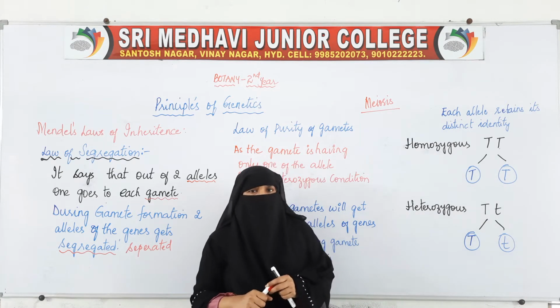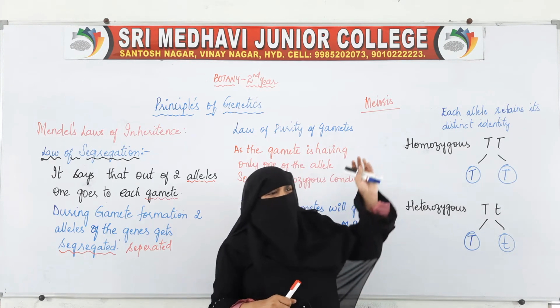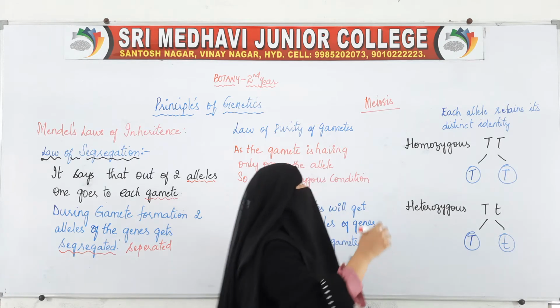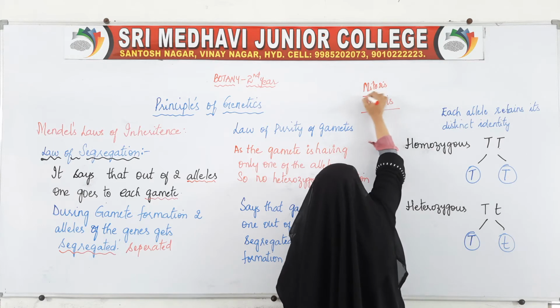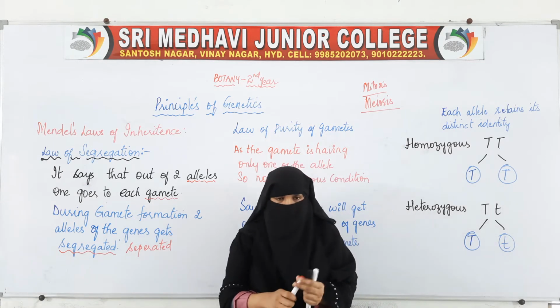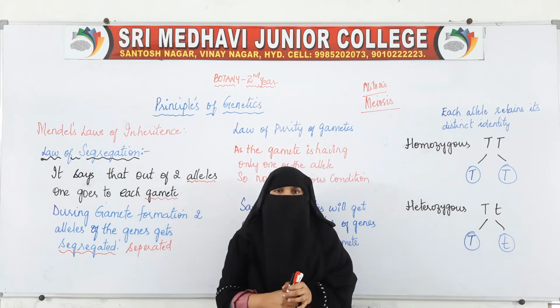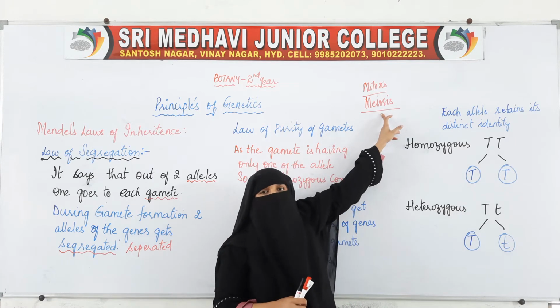Here cell division takes place. There are two methods by which cell division takes place, one is mitosis and another is meiosis. Cells divide by two methods, mitosis and meiosis. So gamete formation takes place by meiosis.